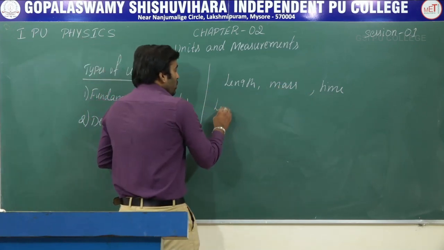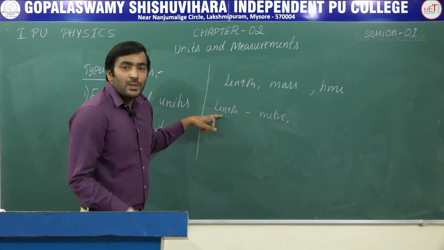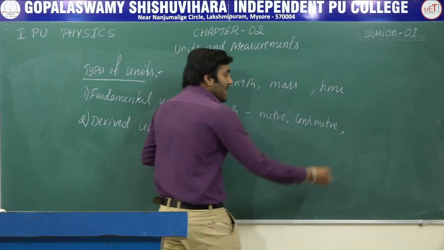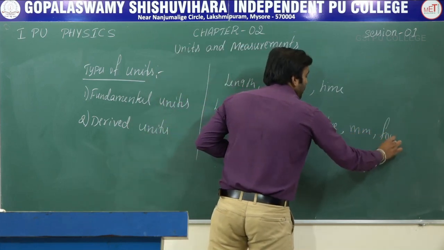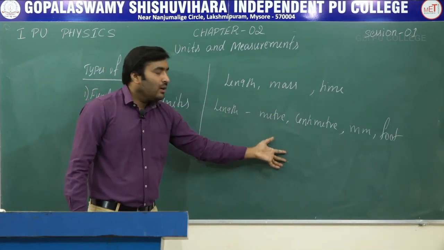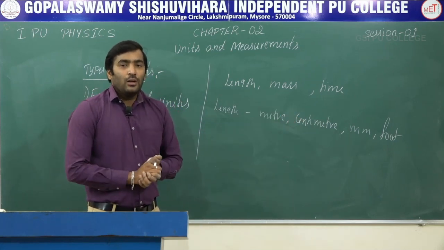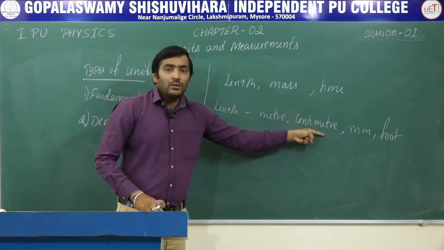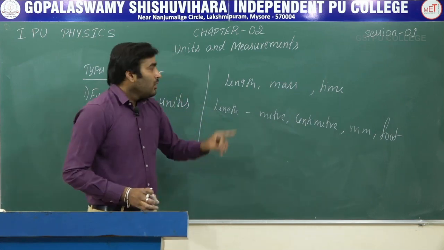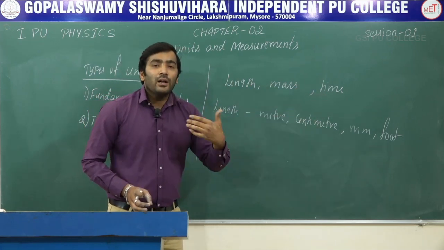Suppose I write the unit of length as meter, or length is also expressed in centimeters and millimeter, foot. Meter, centimeter, millimeter, even kilometer, feet, they are all nothing but units of length. So the units of length come under the category of fundamental units.